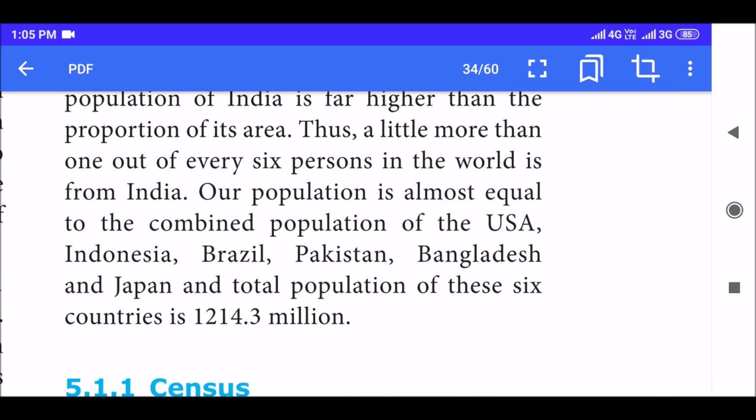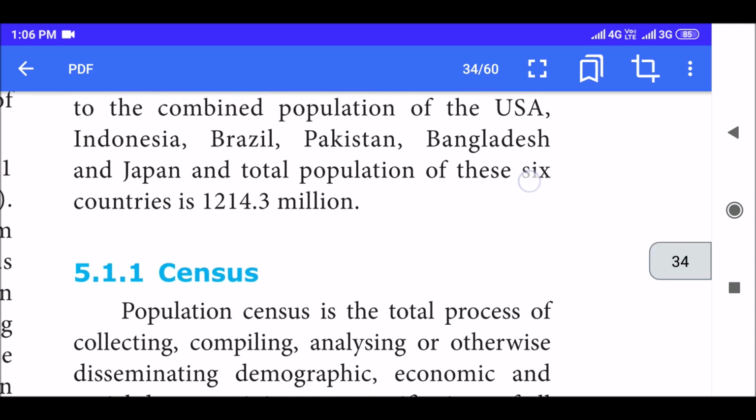Our population is almost equal to the combined population of the USA, Indonesia, Brazil, Pakistan, Bangladesh, and Japan, and the total population of these 6 countries is 1214.3 million. So all these 6 countries' population is equal to India's population. Their land area is wider than ours comparatively, but still our population is huge.